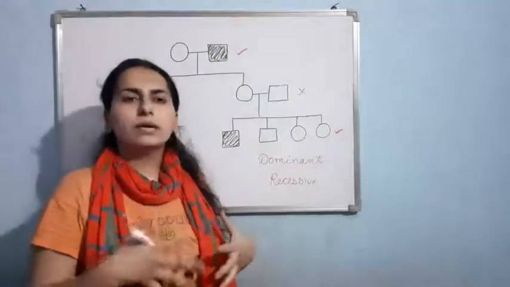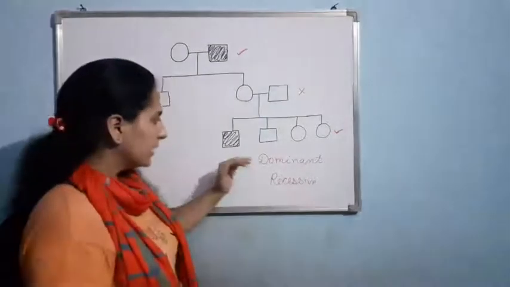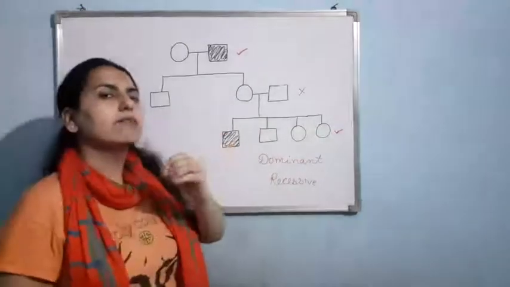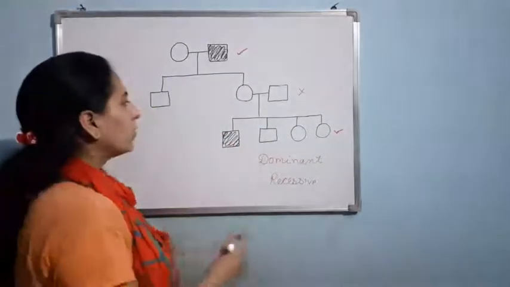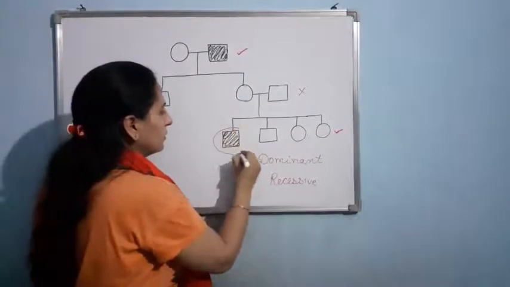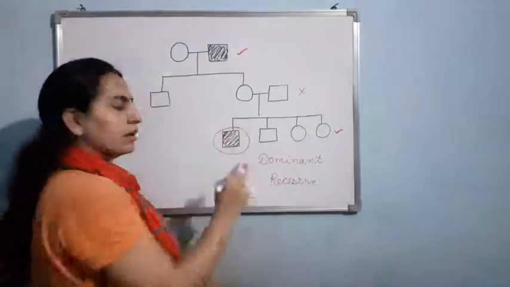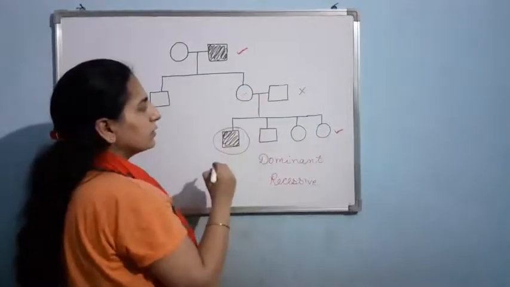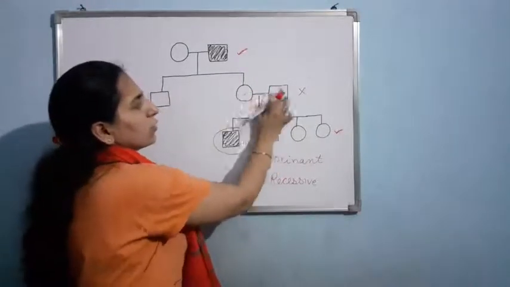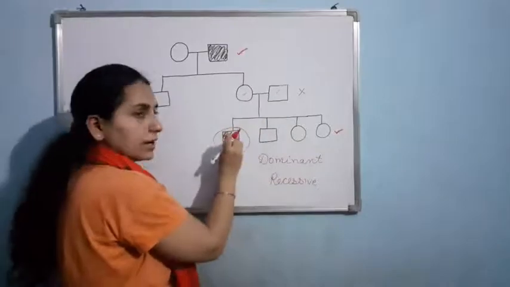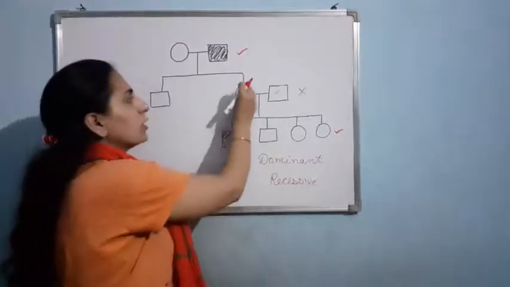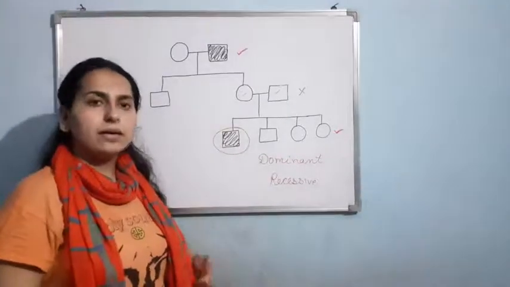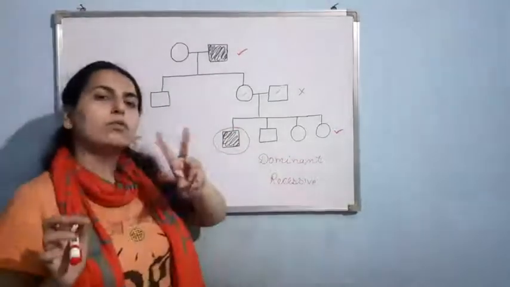Or I can look at it in an alternative way. In dominant one, actually what is happening, the affected one will be having affected parents. If I talk about this male, this is affected. Now let us talk about his parents. His mother, his father, both of them are not affected. Affected person, affected baby is not having the affected parents. It means it is recessive. Am I clear?